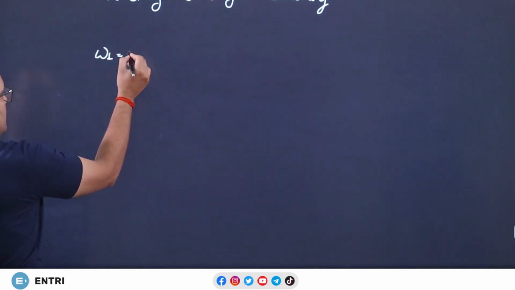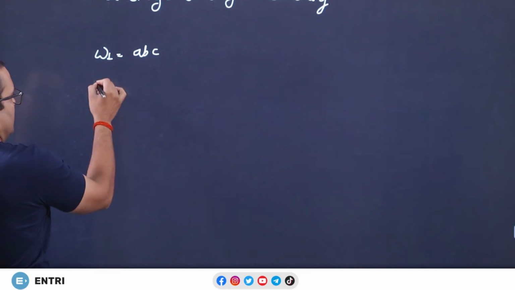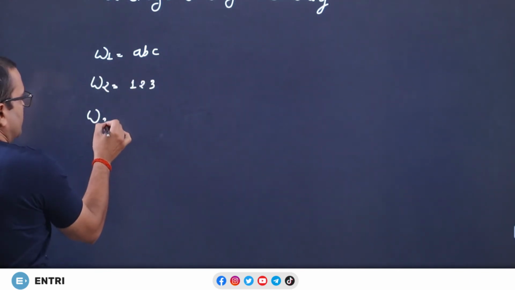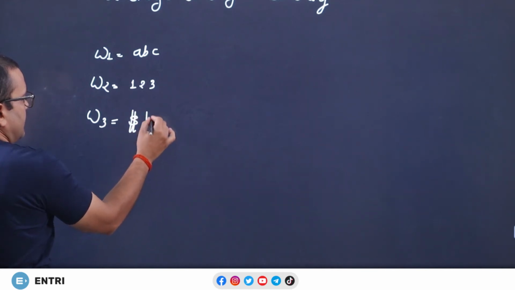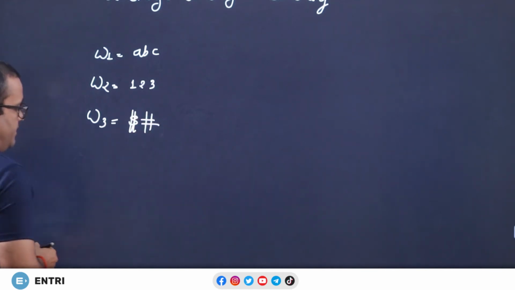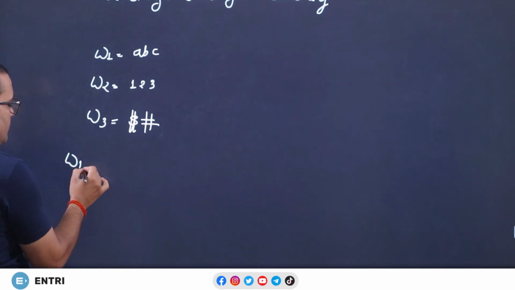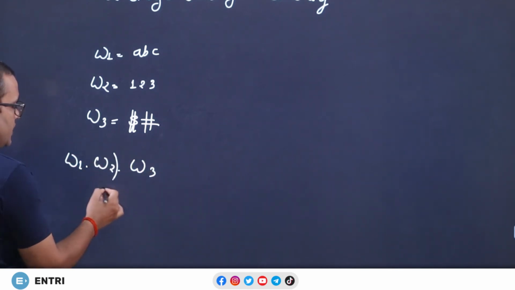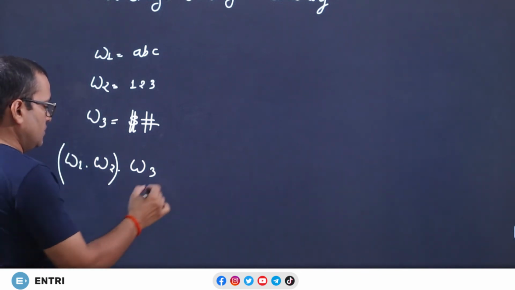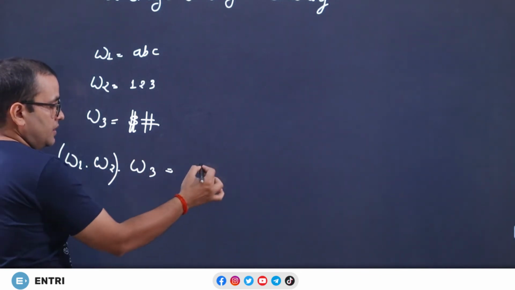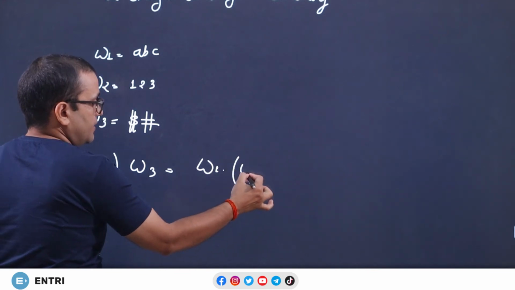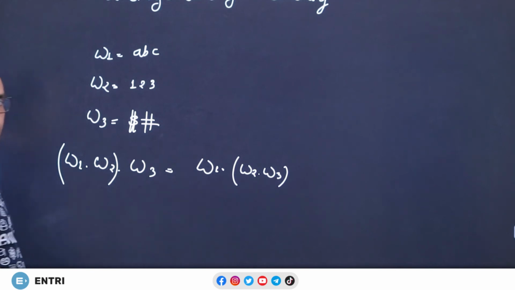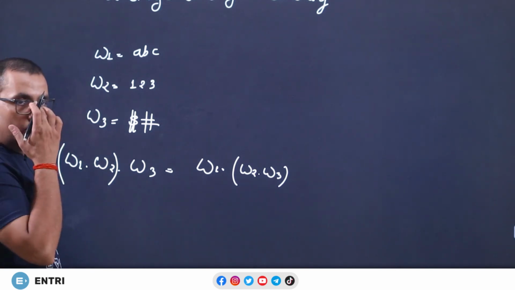Omega 1 is ABC, omega 2 is 1, 2, 3, and omega 3 is dollar and hash. So what about omega 1 dot, omega 2 dot, omega 3? If I do concatenation of omega 1 and omega 2 and later concatenate with omega 3, or if I do concatenation of omega 2 with omega 3 and later it is concatenated with omega 1. You know it is not commutative, so order is important.